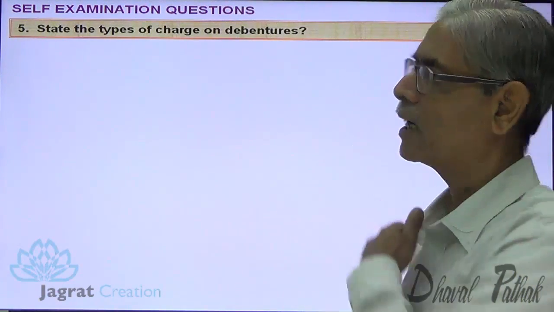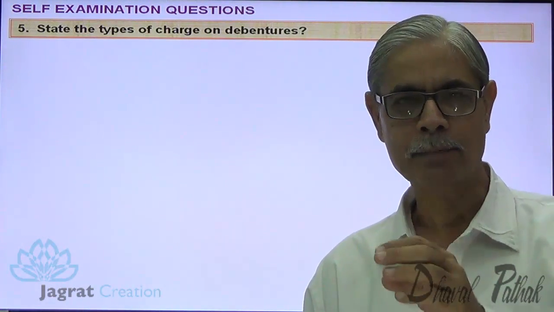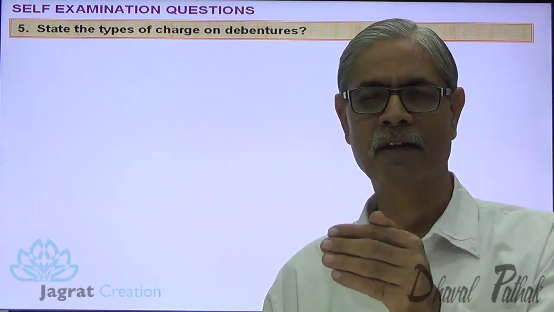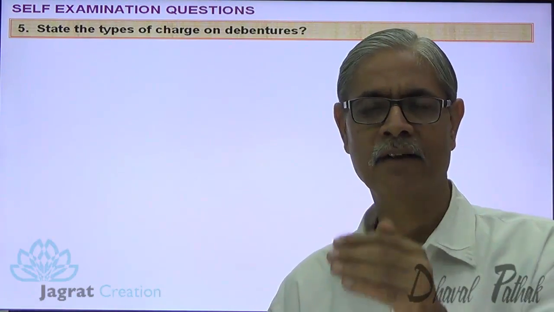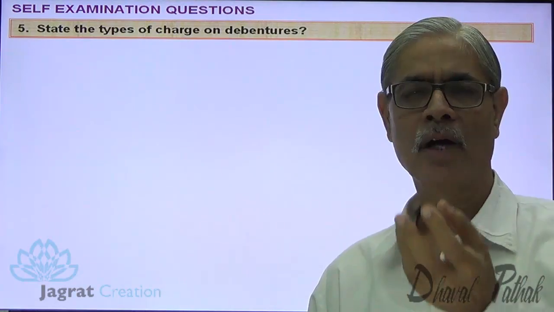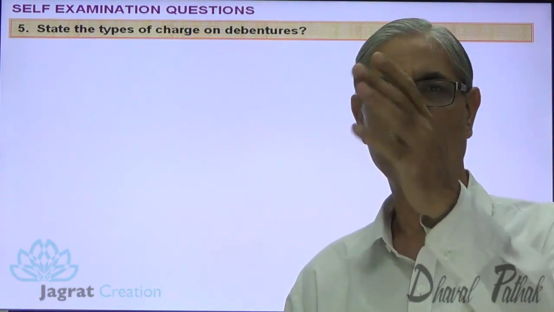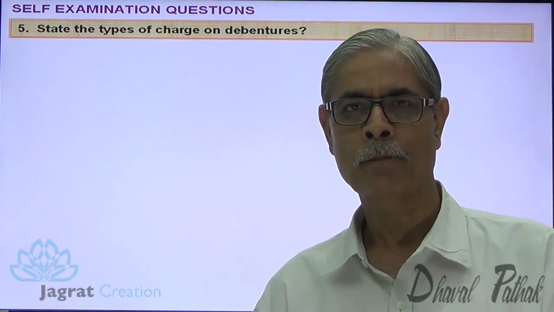State the types of charges of the debenture. What is charge? Charge means asset given as an attachment to an obligation. Asset given as security for the liability. Asset encumbered with a commitment to pay in priority the liability. Such assets are known as charged assets.